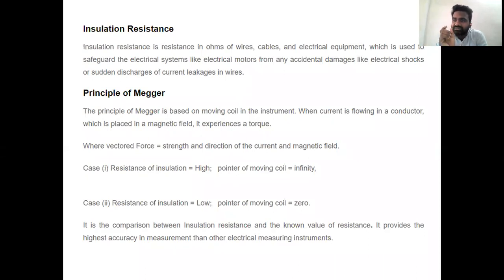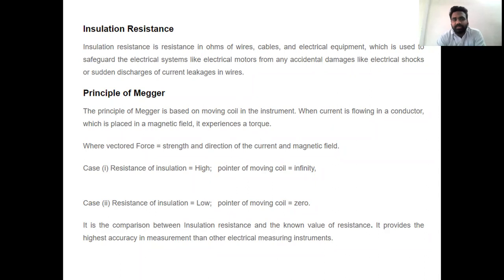When there is a sudden leakage or discharge of electrical current in the wire, it can destroy the entire cable structure, the electrical equipment and the entire winding. To eliminate these catastrophes we need insulation, and that insulation holds a certain amount of resistance. That insulation resistance can be tested with the help of the Megger.